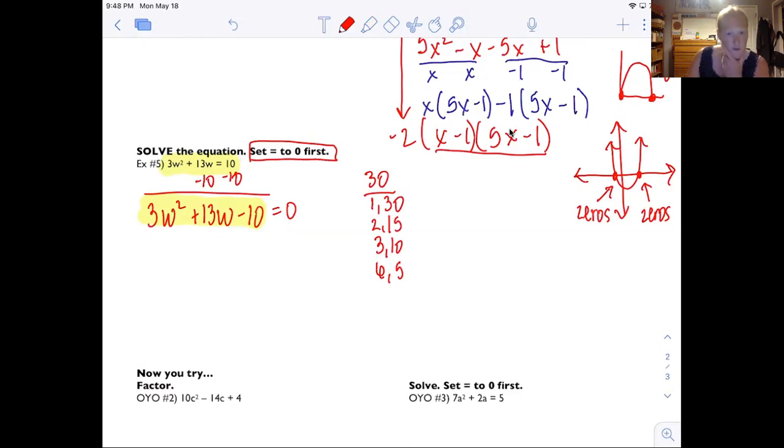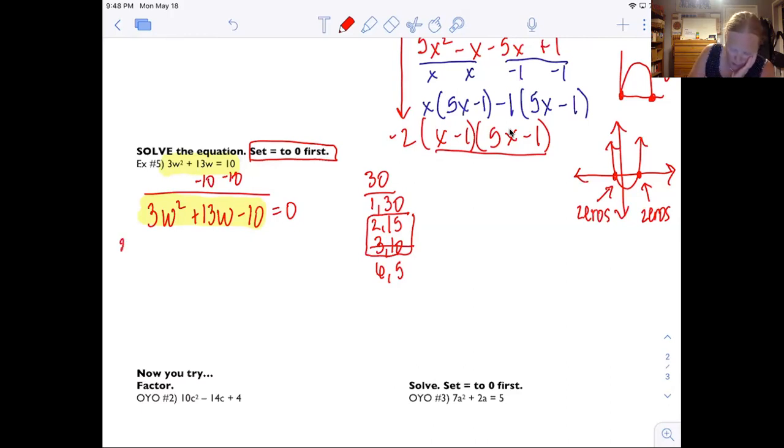Here's where it gets really tricky. Now, C is a negative 10, which means the signs have to be different. The only way to make 13 with 3 and 10 is if you added them together, so they'd have to be the same sign. That means that 3 and 10 can't work. You've got to use 2 and 15. So be careful, because a lot of people will just stop and go right with the 3 and 10. You've got to work it out with the signs.